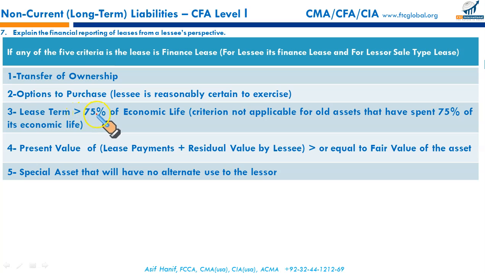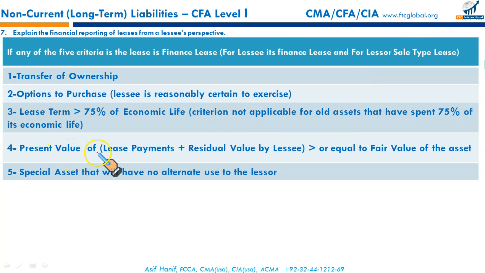Lease term is greater than 75% of the economic life. Let's say the asset's economic life is 10 years and the lease term is 8 years, effectively meaning 80% of the life of the asset will be under lease. If this criterion is met, again, it's a finance lease for the lessee and a sale type lease for the lessor. If 75% or more of the life of the asset is covered under lease, it means almost all of the life is under the lease, so in that case, it will be a finance lease for the lessee and a sale type lease for the lessor.